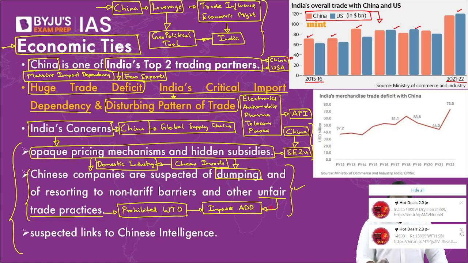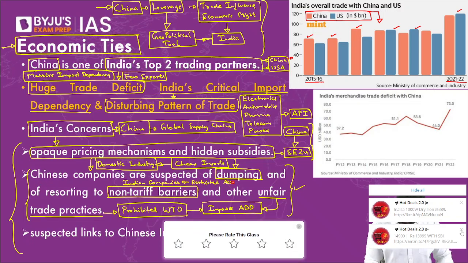Now, the other problem we have is that China has created many non-tariff barriers for Indian companies and it has restricted access to the Chinese market. It has given us very limited access to its own market. Because in some sectors, India does have an advantage. In some sectors, Indian companies are dominant, like textiles, pharmaceuticals, IT and IT services. Right? We are global leaders in some of these areas. But in our strength areas, China has deliberately created trade barriers through its policy restrictions. Right? It has made it difficult for Indian companies to operate in China and to export to China.